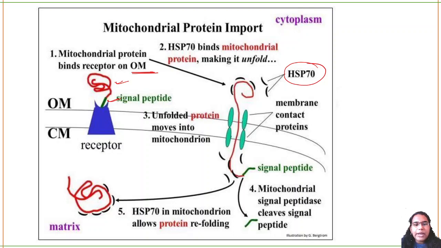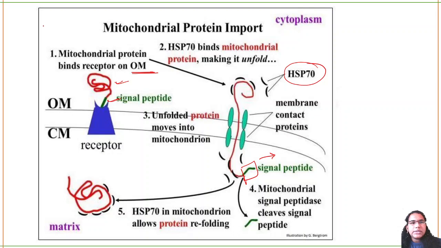The mitochondrial signal peptidase will cleave the signal. Mitochondria will have a peptidase enzyme that will cut this signal peptide and remove it. Since HSP is bound to this protein, it will now cause refolding, so that this protein can be inside your mitochondria and does not go out.